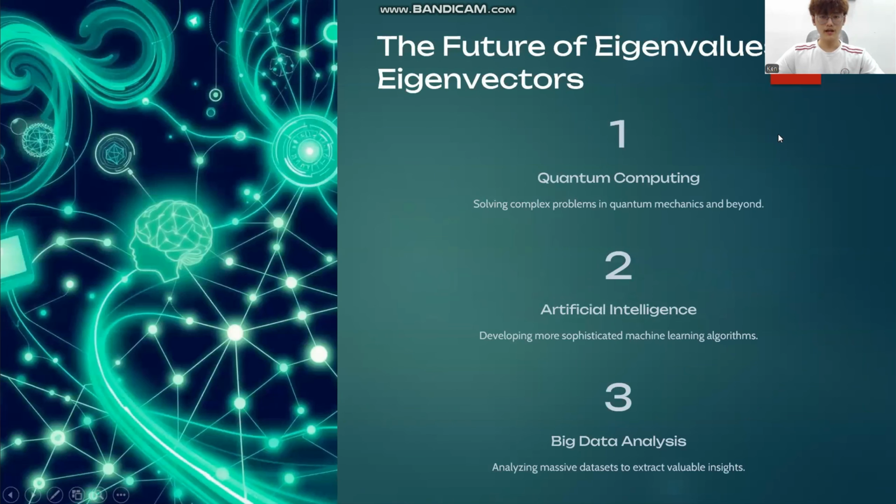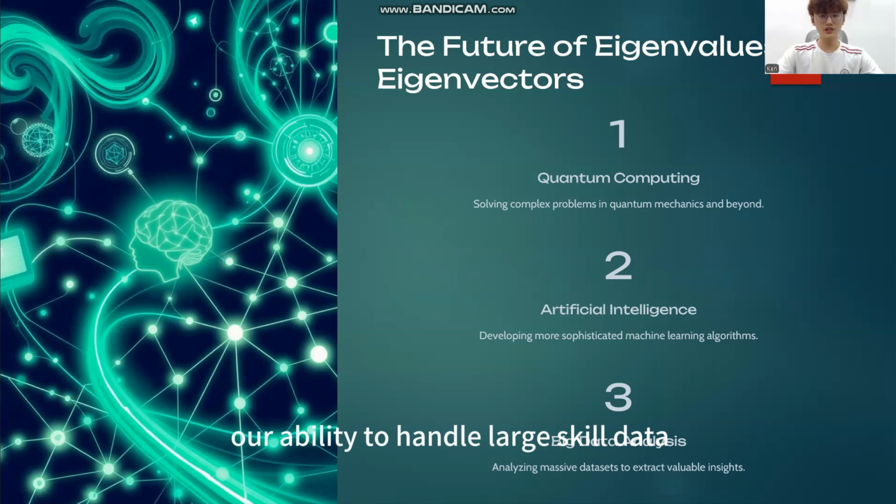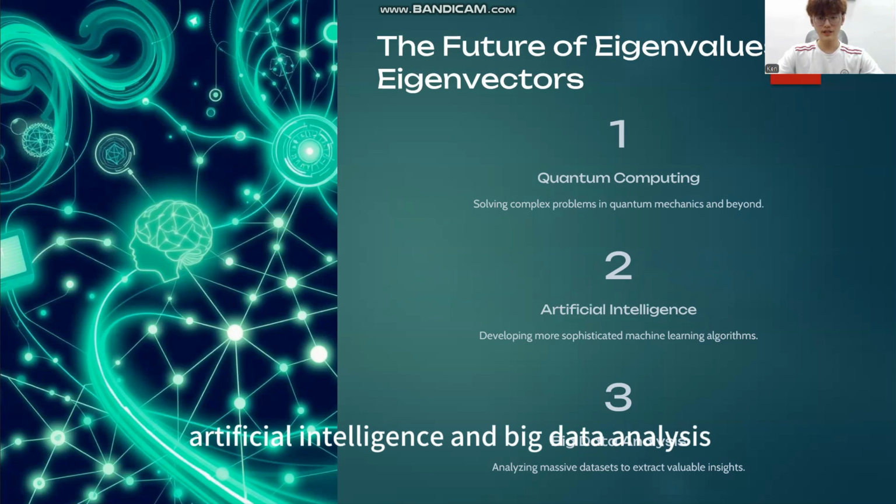Looking forward, as computational techniques continue to advance, our ability to handle large-scale data and complex systems will only grow. This means that eigenvalues and eigenvectors will become even more critical in solving emerging challenges in fields like quantum computing, artificial intelligence, and big data analysis.